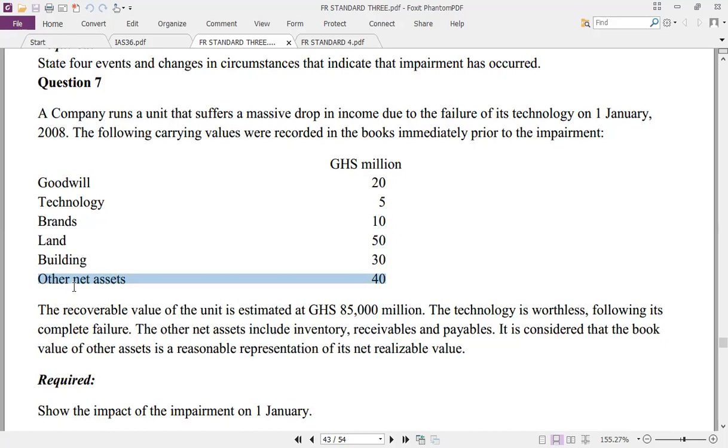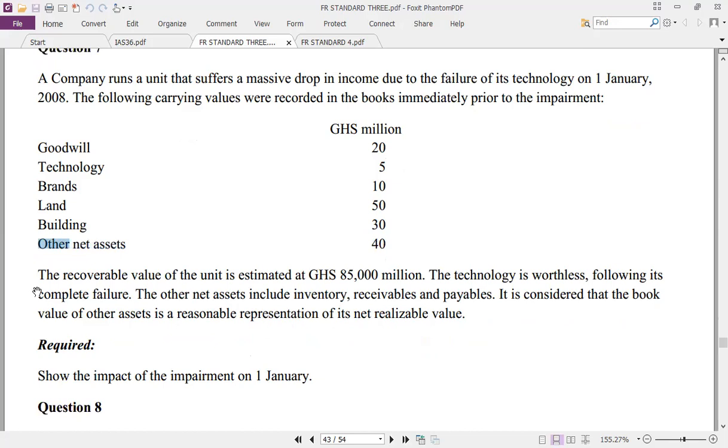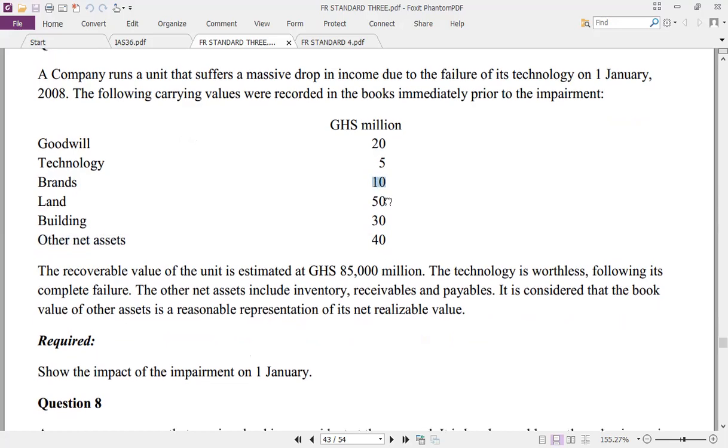And we don't impair other assets. We assume their book value approximates their net realizable value. So no impairment test. Good. Let's see something here. If you sum them up, what do you get? 20 plus 5, 25, plus 10, 35, plus 50, 85, plus 30, 115, plus 40, 155. Okay, let's see this.